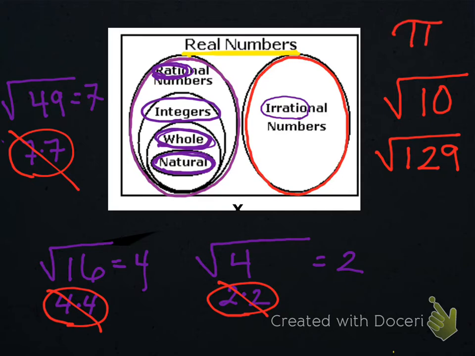Pi. The Greek letter pi. It is the most popular irrational number, I would say. Probably the most popular example of an irrational number, and if you ask somebody, that's probably the only one they could give you. But we could also say the square root of 129. In fact, you'd be hard-pressed not to come up with one because there are not that many perfect ones. Okay, so those are irrational.